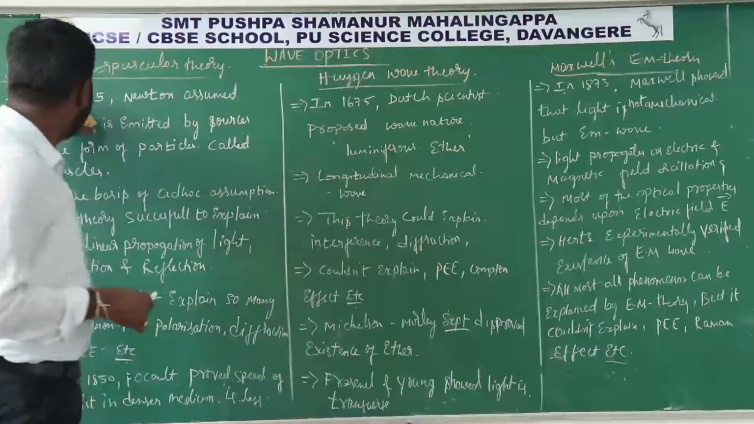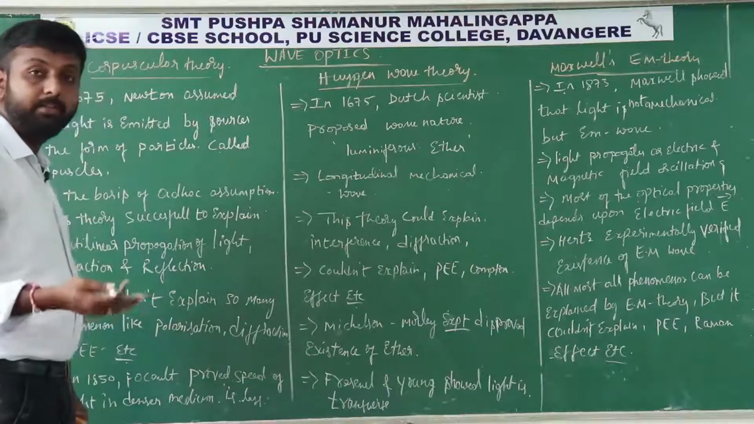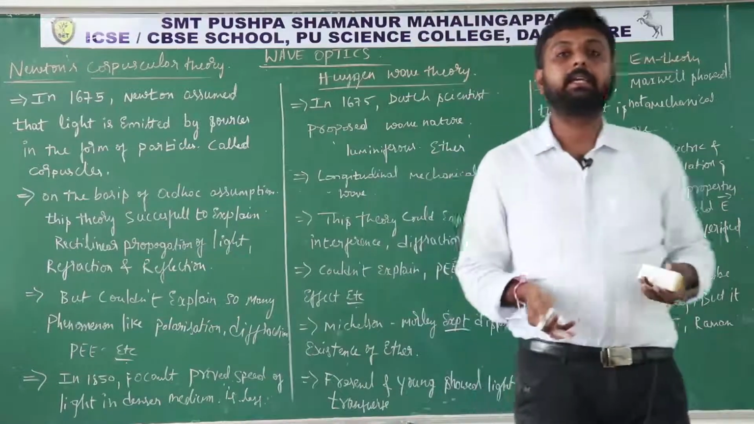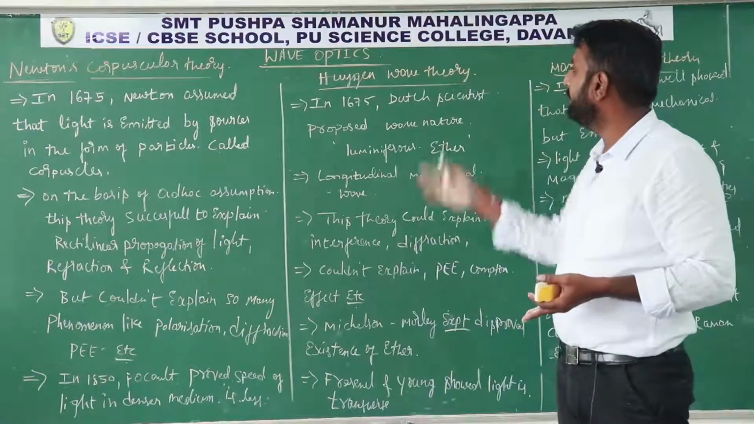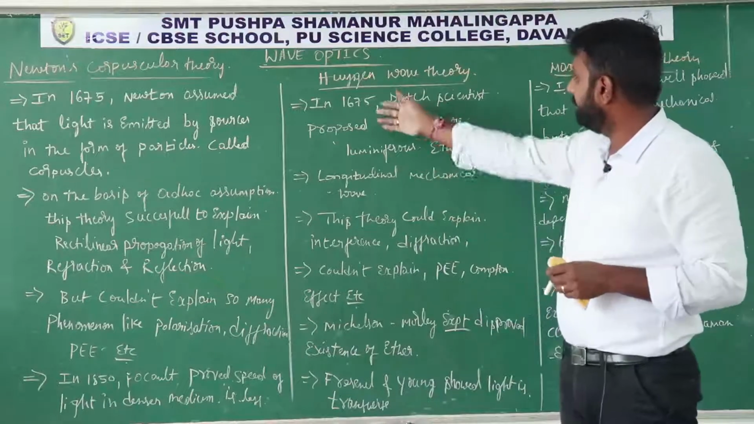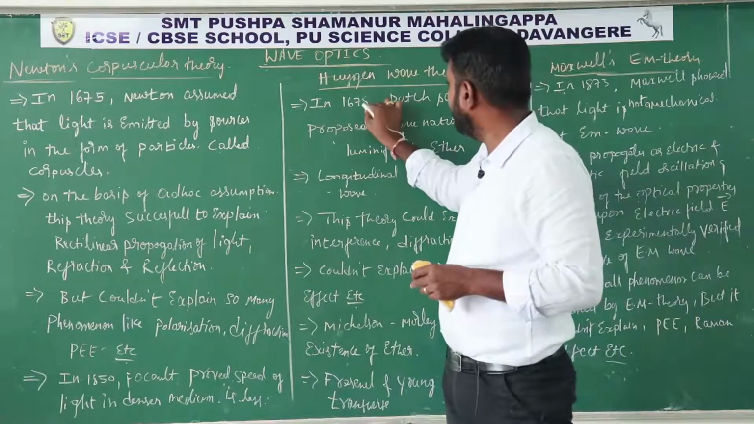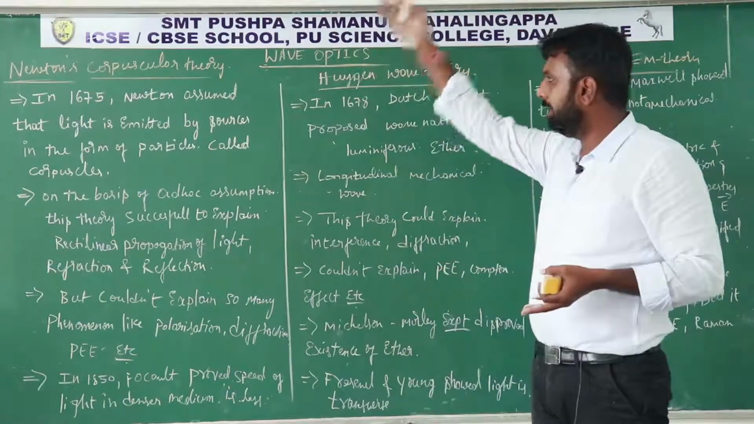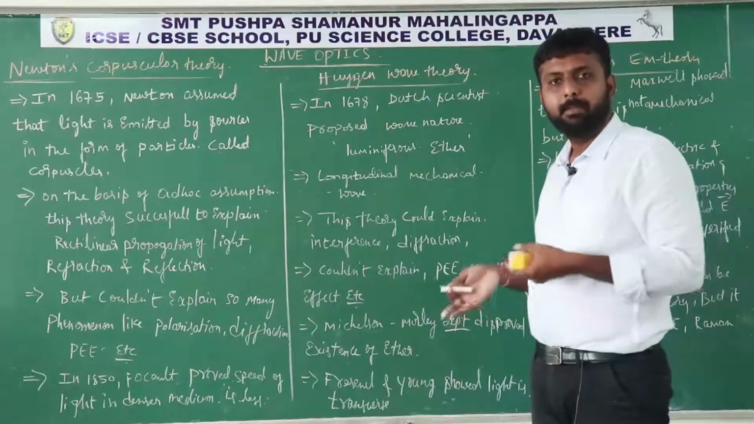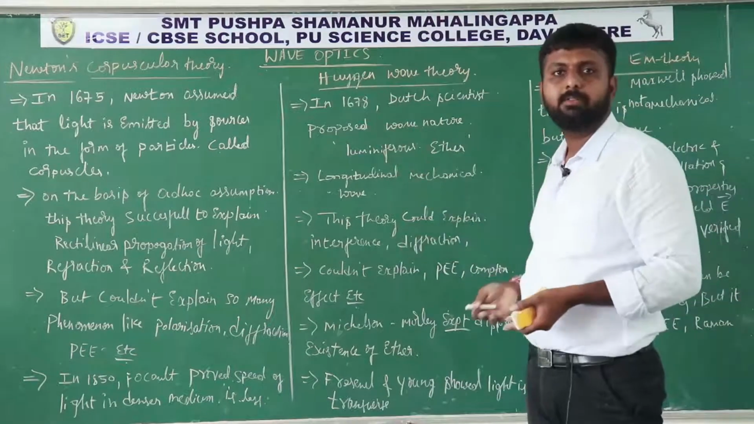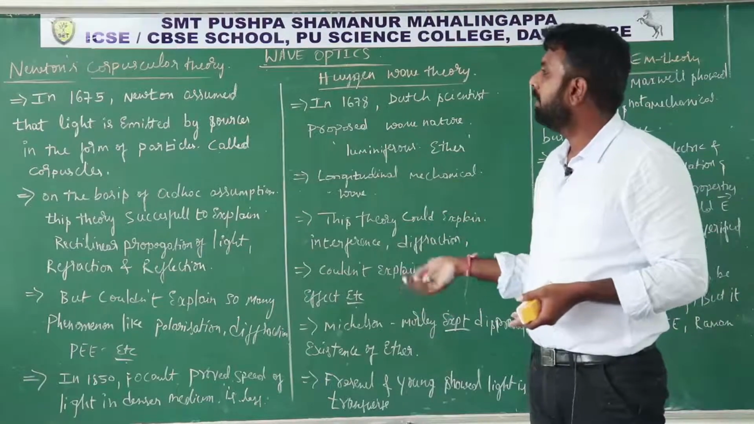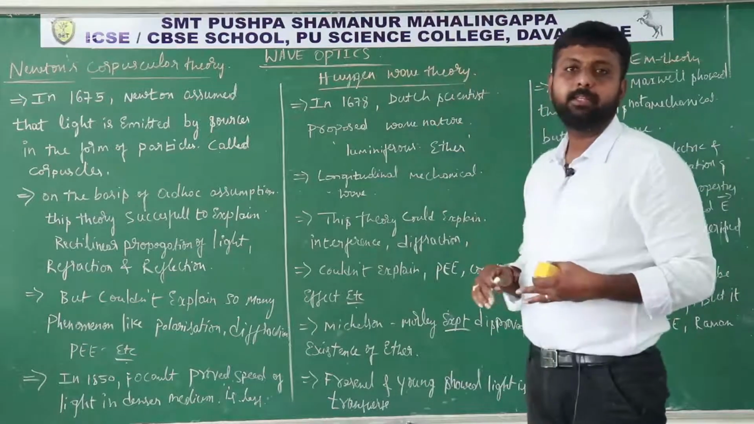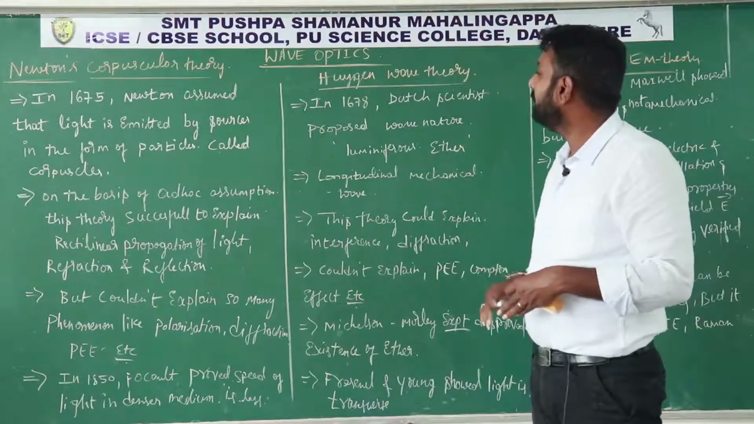So here you can see 1675 and 1850, nearly 175 years people studied Newton's corpuscular theory. One more scientist, Huygens, explained his theory in 1678. But Newton was a highly influential person in society, hence people followed Newton's corpuscular theory. Once it was discarded, people came back to Huygens' wave theory and started studying it.